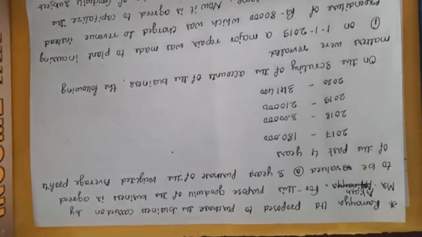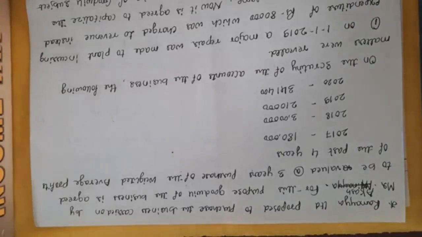Here, during 2017, the company earned a profit of rupees 1,80,000. During 2018, rupees 3 lakh. During 2019, rupees 2,10,000. And during 2020, it's 3,41,400. On the scrutiny of the accounts of the business, while scrutinizing the accounts of Mr. Akash Company Limited, the following matters were revealed here.